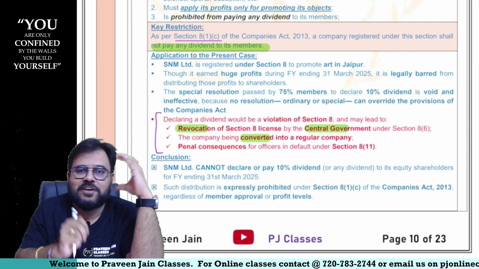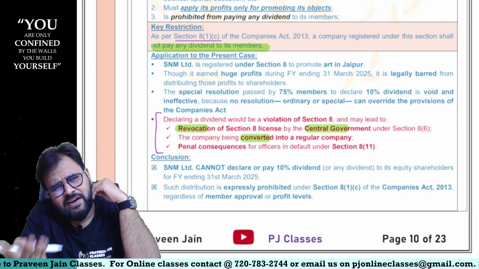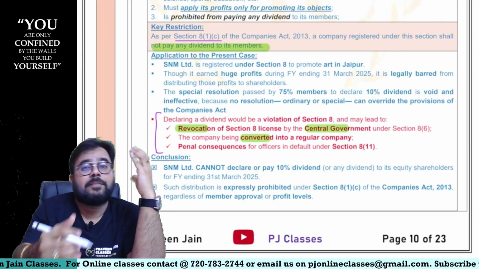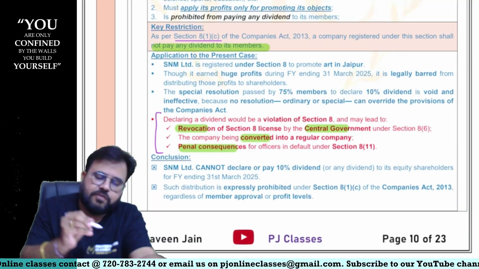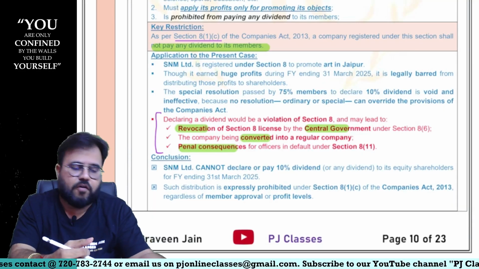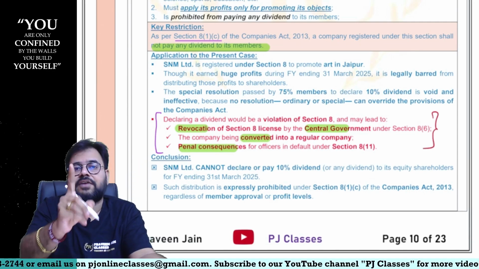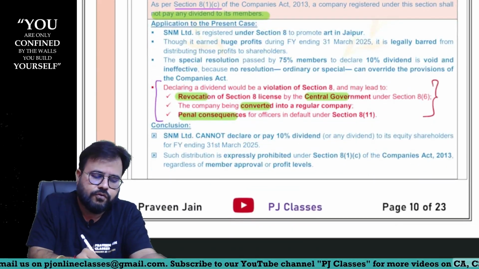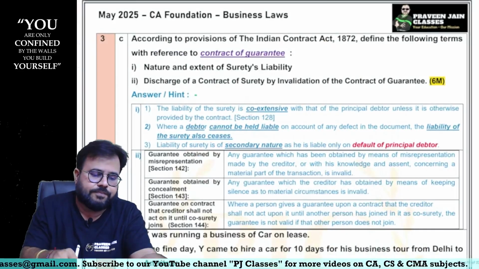Why? You want to distribute dividends, no? Then convert yourself either to a private or a public company, then distribute, sir. Or they may ask for what, sir? Winding up also, sir. And penal consequences are also possible for your officers in default, sir. This all will happen if at all dividend is declared, sir. So you cannot declare dividend, sir, even if members give approval, sir.